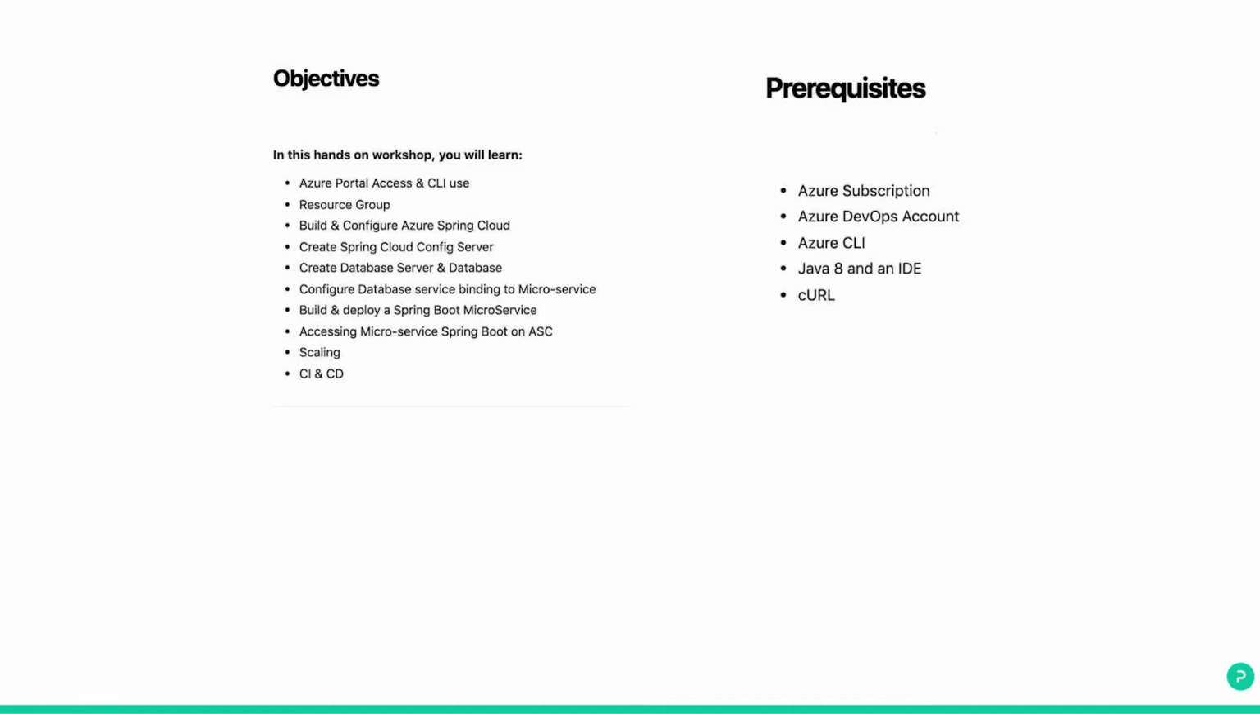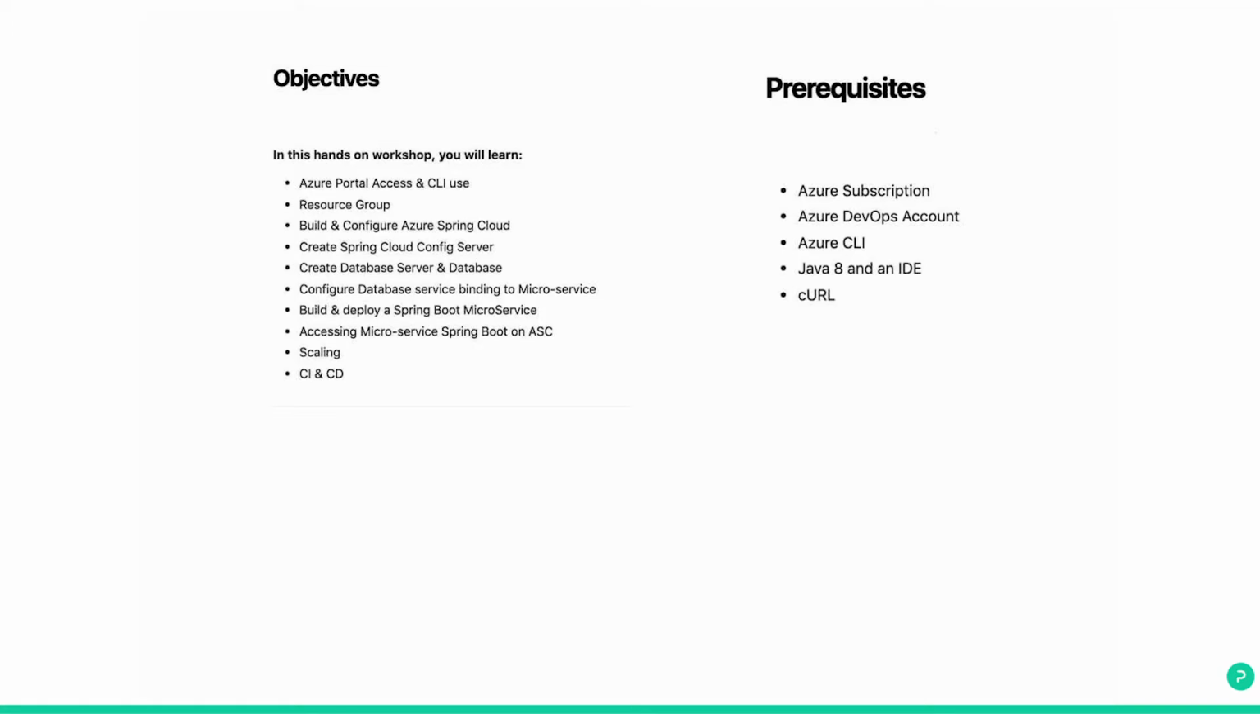In this hands-on workshop, you will learn how to use Azure Portal and CLI. CLI is the command line interface to connect to Azure. We will learn what a resource group is, how we can create it, and build and configure Azure Spring Cloud. We will create a Spring Cloud config server and connect to the repository. We will create database servers. Then we will configure the database service and bind it to the Spring Boot microservice.